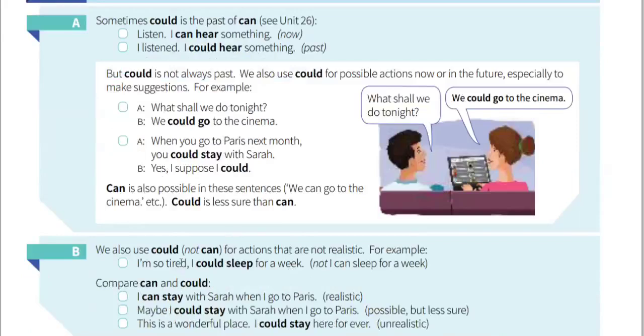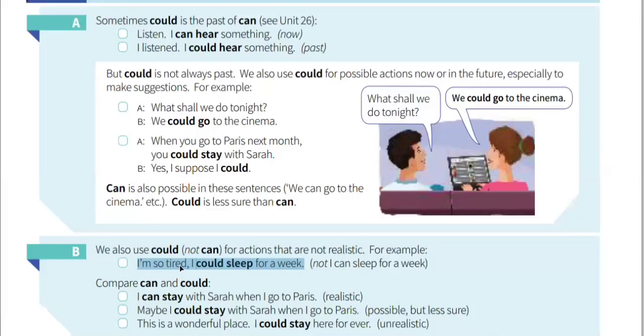And the second use of could, not in past simple, but in present simple, is to say actions that are not realistic. They are in our mind, they are in our imagination. For example, read the first one.